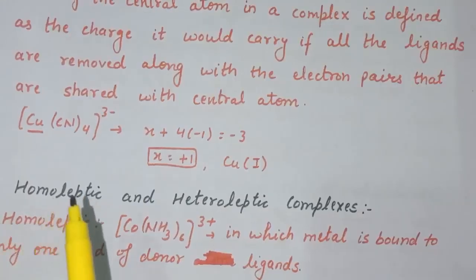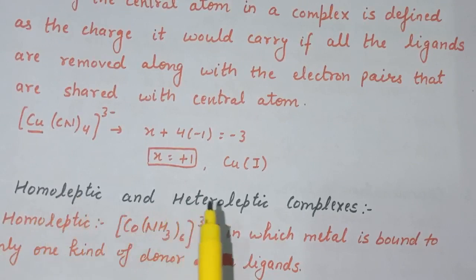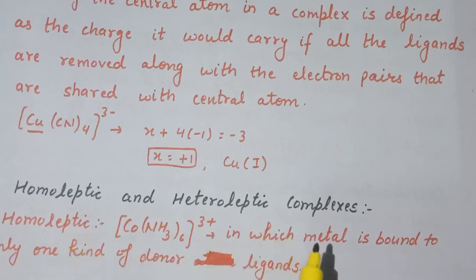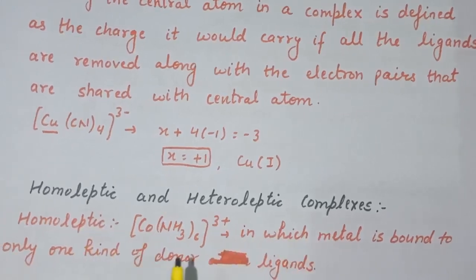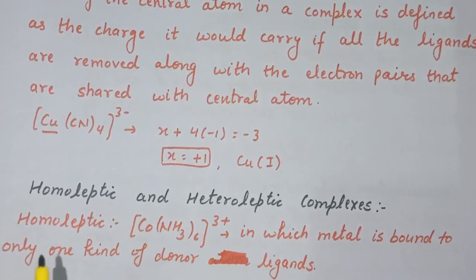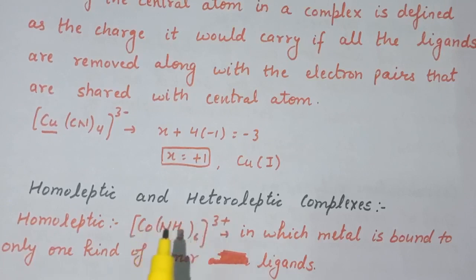Next there is one more type of term, that is homoleptic and heteroleptic complexes. So first is homoleptic complexes. Homoleptic complexes are those in which metal is bound to only one kind of donor groups, or you can say only one kind of donor ligands. Example is [Co(NH3)6]3+. This is the complex of cobalt where 6 ammonia molecules are attached to cobalt via coordinate bond. And in this complex there is only one kind of donor ligand, that is ammonia molecule. That is why it is a homoleptic complex.